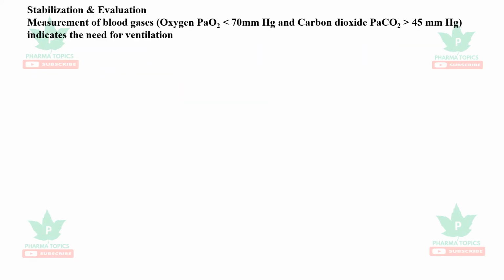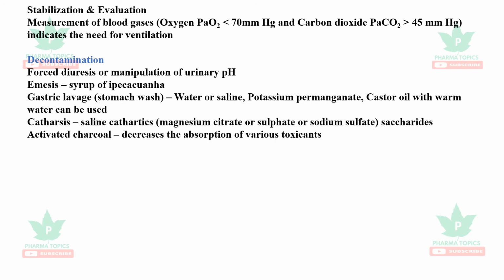So let us see these steps: stabilization and evaluation. Ventilation can be guided by measuring the oxygen levels and the carbon dioxide levels, which indicates the need for ventilation. Next is decontamination with forced diuresis. Acidic drugs can be eliminated easily by alkalinizing the urine, or emesis with ipecac syrup.